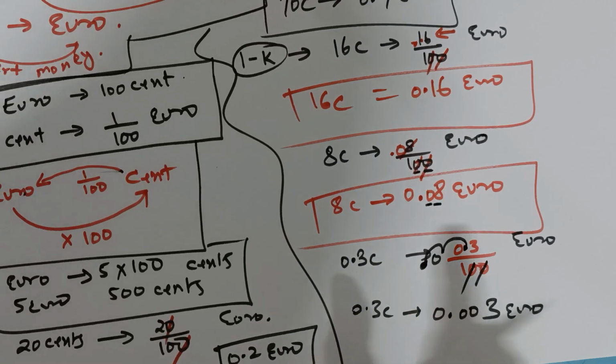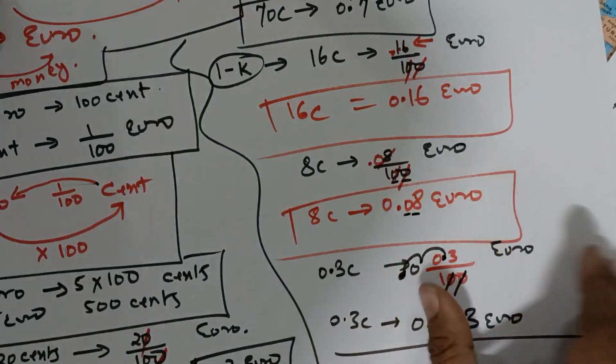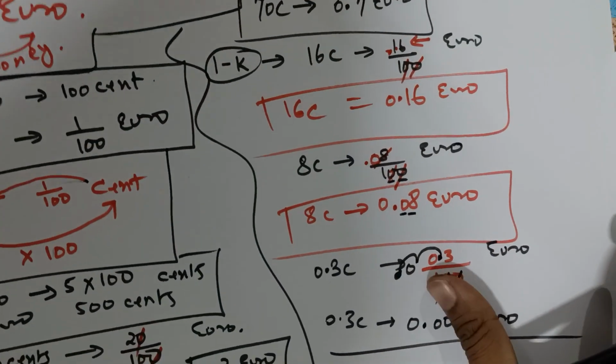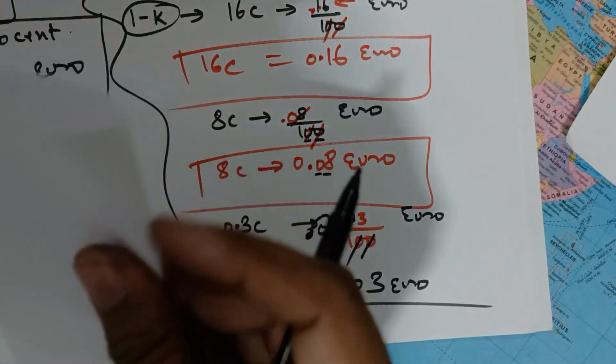Got it? Actually, what is the mechanism? I will tell you the mechanism of the decimal from the fraction.